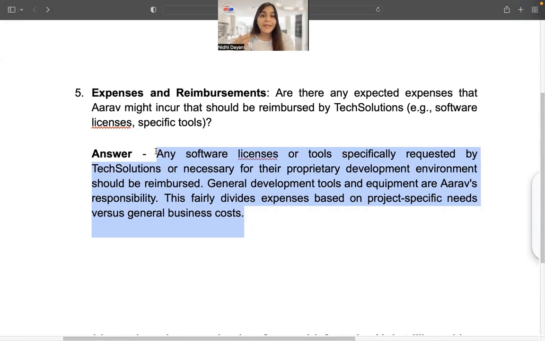Now, apart from giving it a fact situation, setting a context and answering the questions, I also give it a prompt and I detail out the list of clauses that I want included in my freelancing agreement. Let me show you the list.